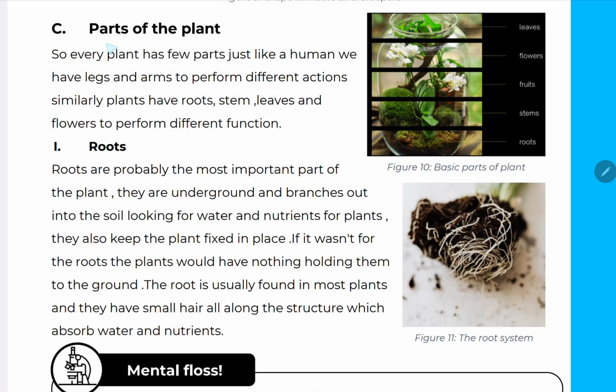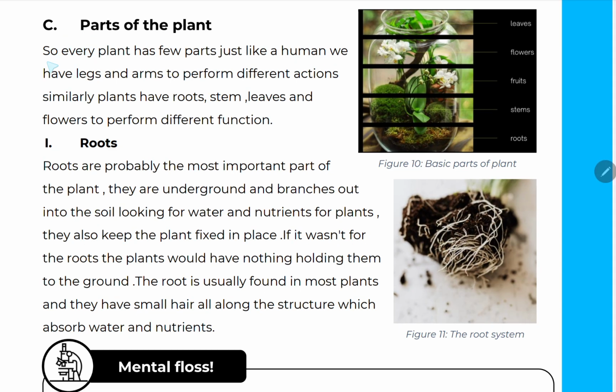Now let's talk about parts of the plant. So every plant has a few parts just like a human. We have legs and arms to perform different actions. Similarly, plants have roots, stem, leaves and flowers to perform different functions. Roots. Roots are probably the most important part of the plant.